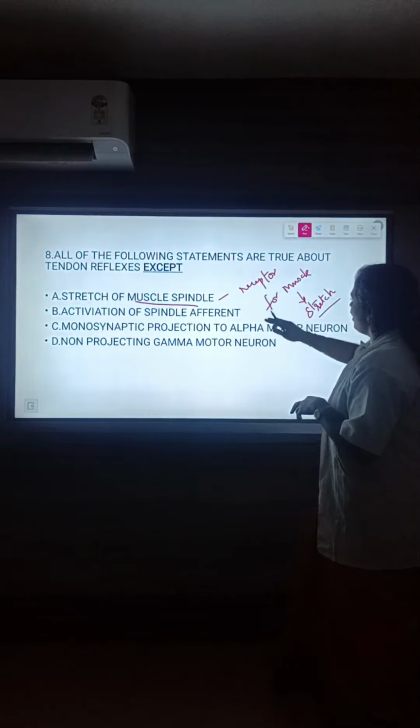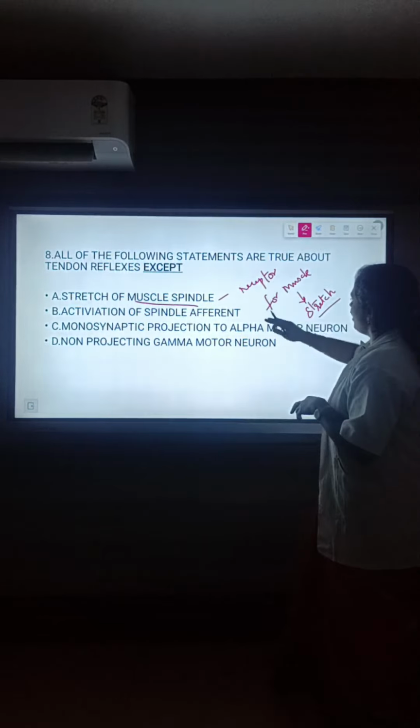It is a receptor present in the muscle to sense stretch. Once the muscle spindle is stretched, the fibers are activated and enter the posterior horn of the spinal cord.